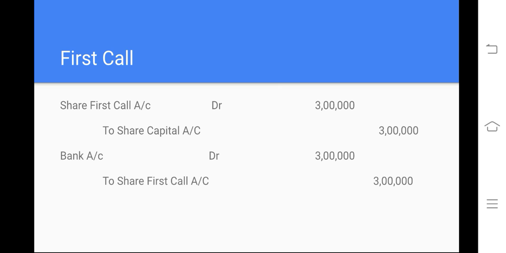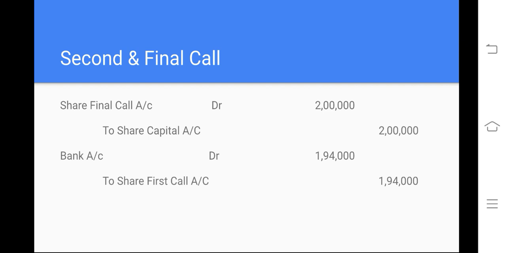First call. Share first call account debit 3 lakhs, and to share capital account 3 lakhs. Bank account debit the same amount. We invited the public to pay, and the investors have paid. Therefore bank account debit to share first call account 3 lakhs.